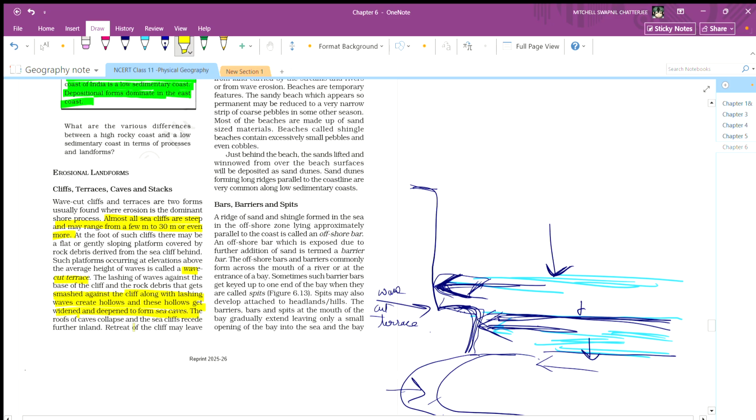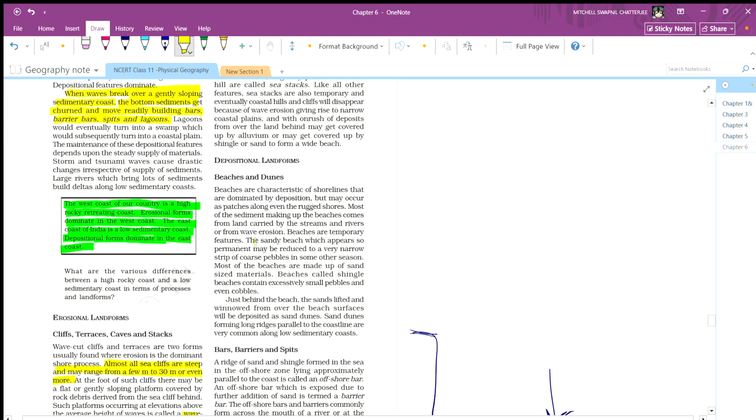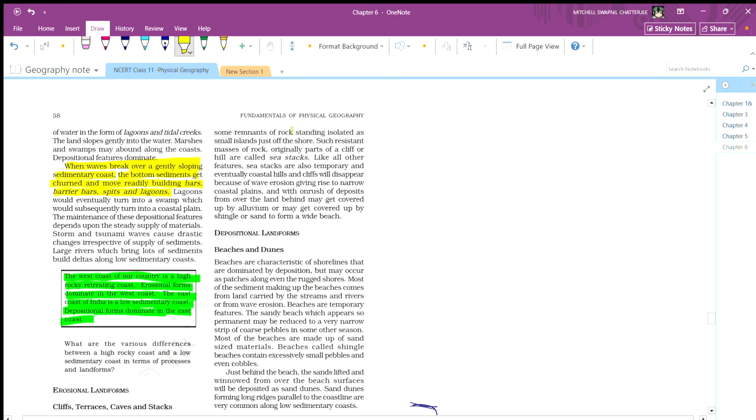The roof of the cave collapses and the sea cliff recedes further inland. The retreat of the cliff may leave some remnant of the rock standing isolated as a small island just off the shore. Such a resistant mass of rock originally part of the cliff or hill is called a sea stack.